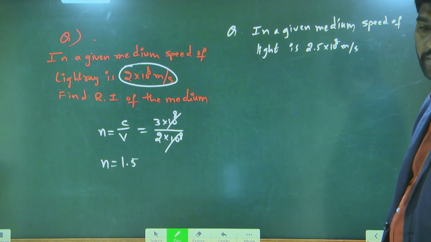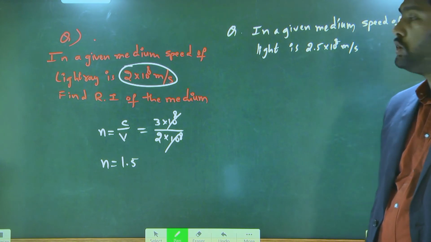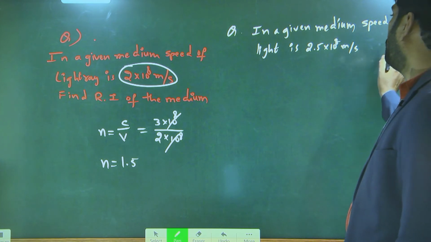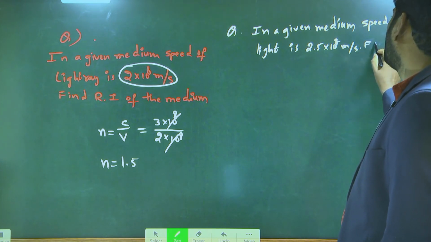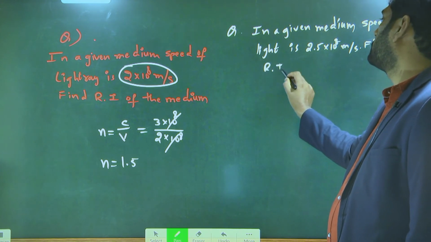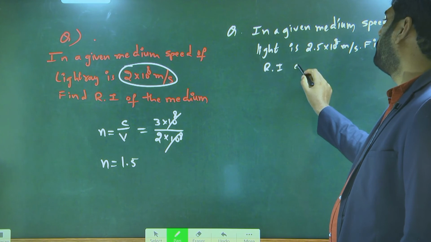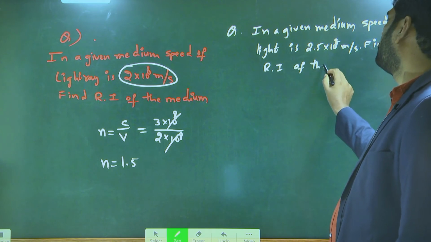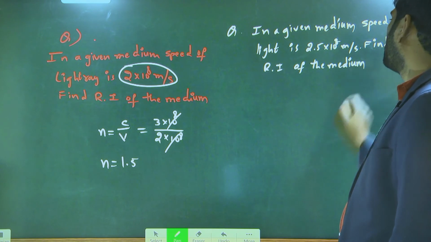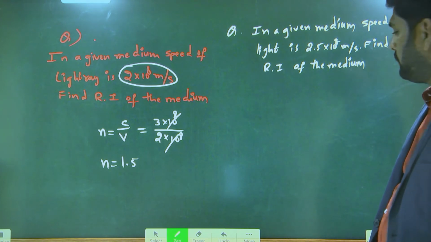In a given medium, the speed of the light ray is how much? 2.5 into 10 power 8 meter per second. Now find the refractive index of the medium. Find refractive index of the medium. So what is the formula?